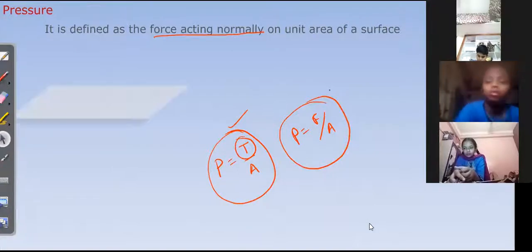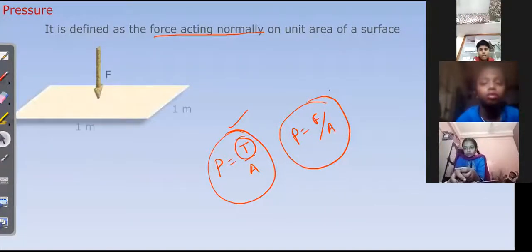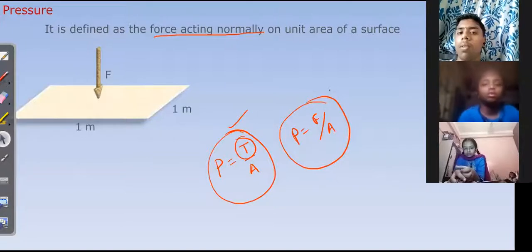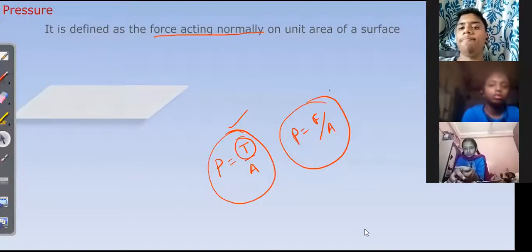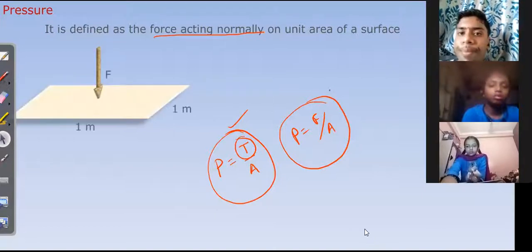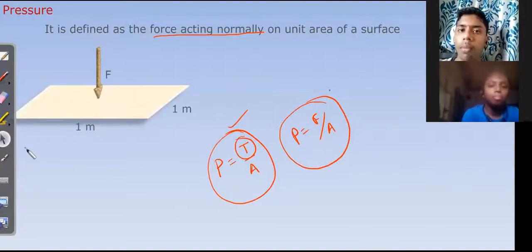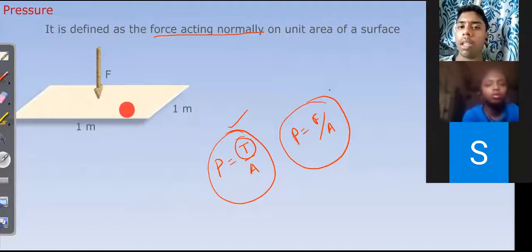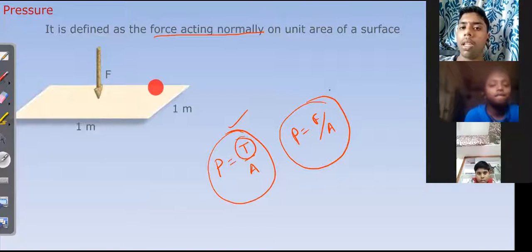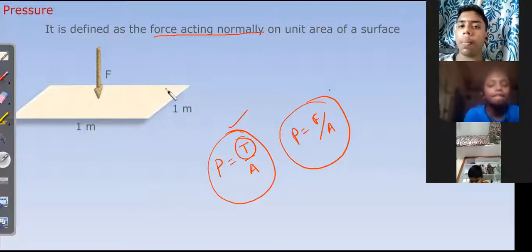Now see here, I am showing an example. Once again, observe carefully. How is the force acting? Check this one. Force is acting like this, perpendicular, meaning normal to the surface. There is a white surface here, no? So 1 meter here.